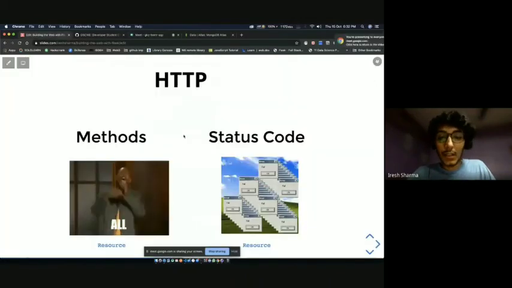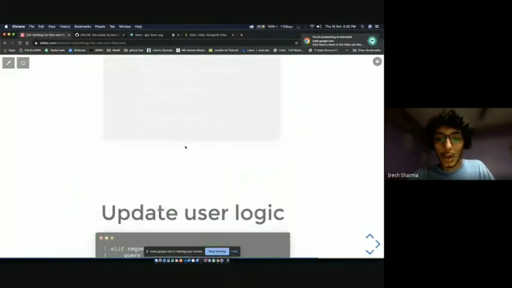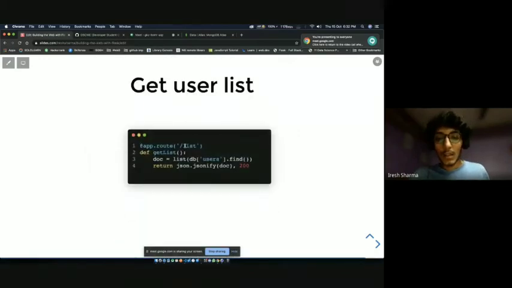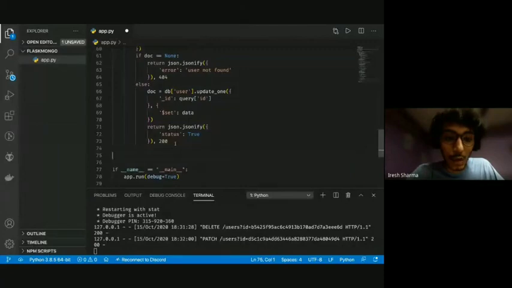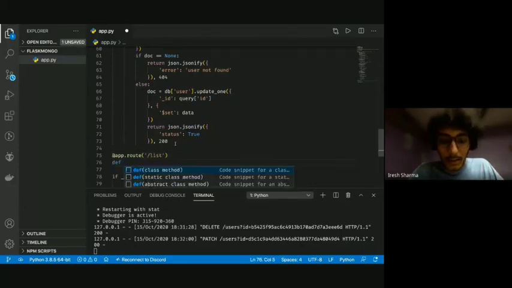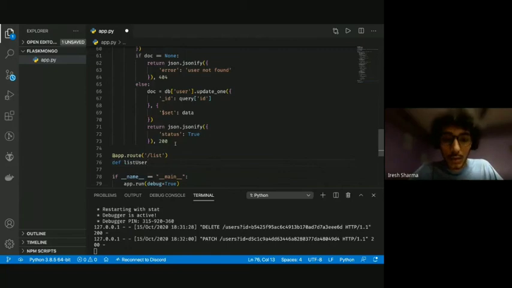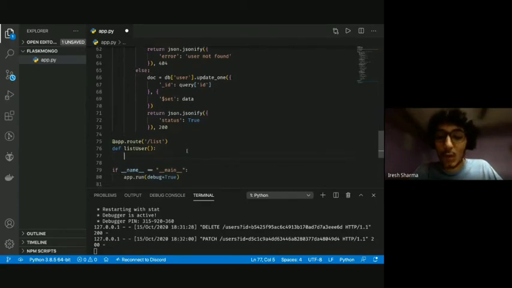So let's just go back and focus on getting the list now. What you can do is we're gonna have a new route, app.route /list, def users. They're only gonna have a get request. Flask by default takes every request as get, so I'm gonna directly do my computation here.